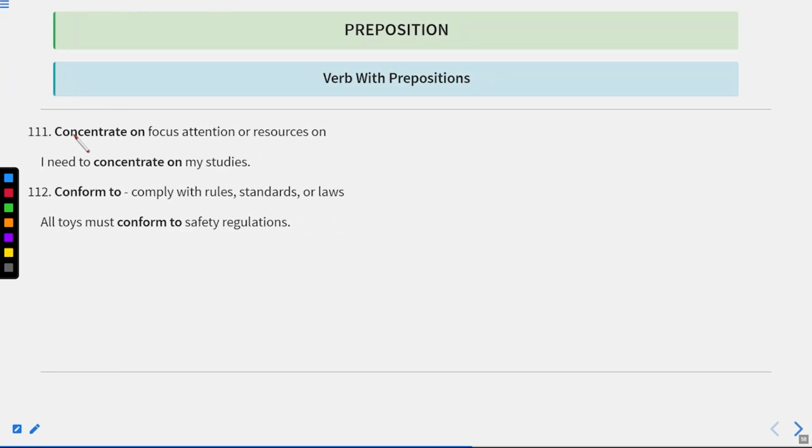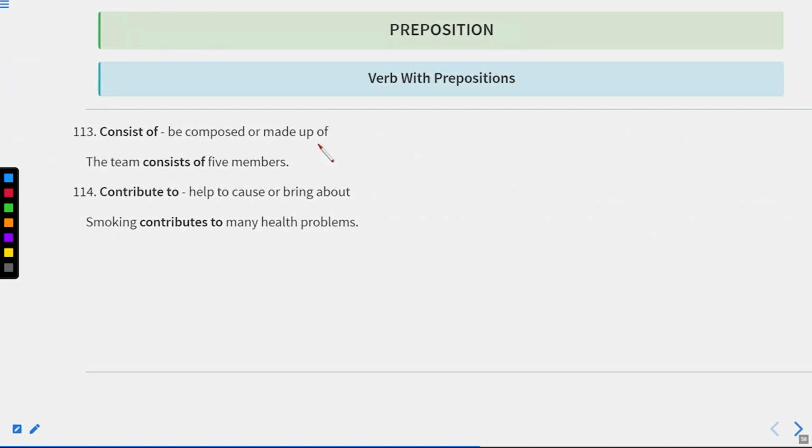Next one is concentrate on, focus attention or resources on. I need to concentrate on my studies. Conform to means comply with rules, standards, or laws. All toys must conform to safety regulations.